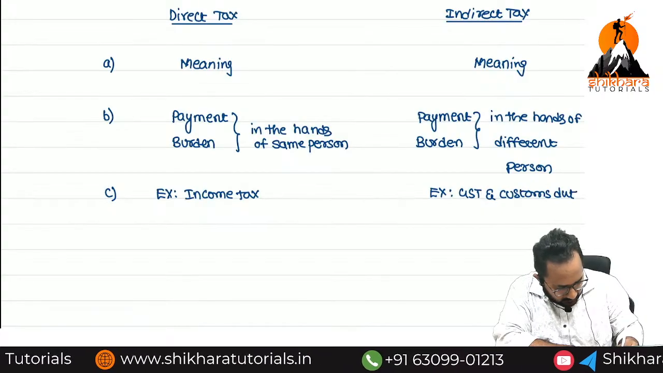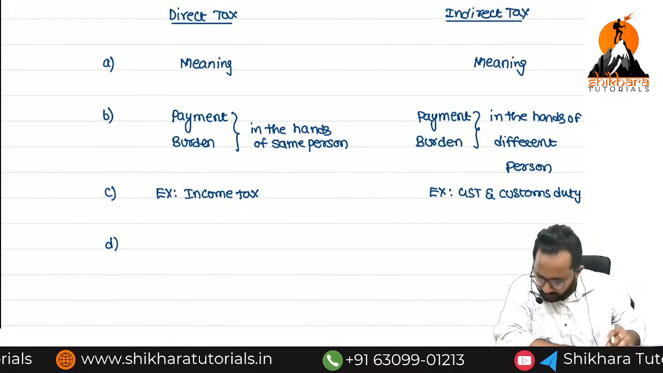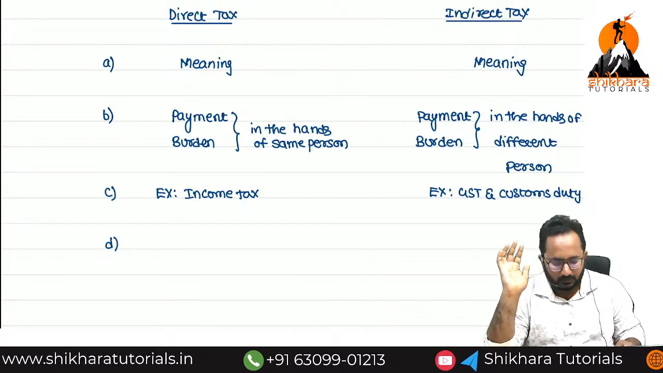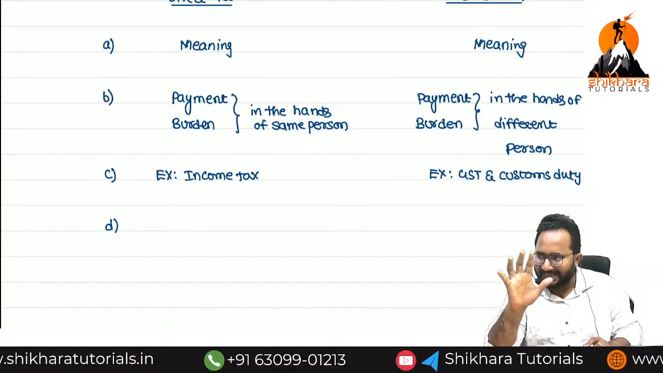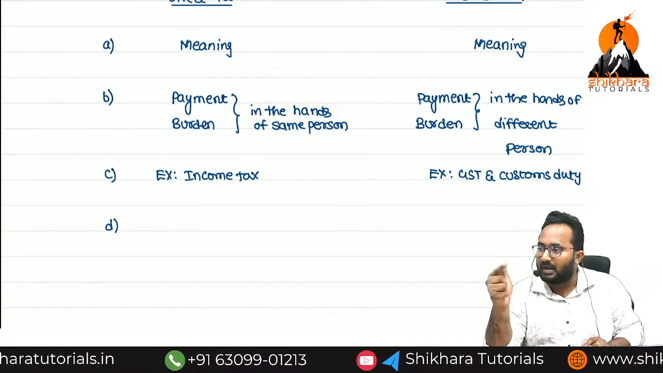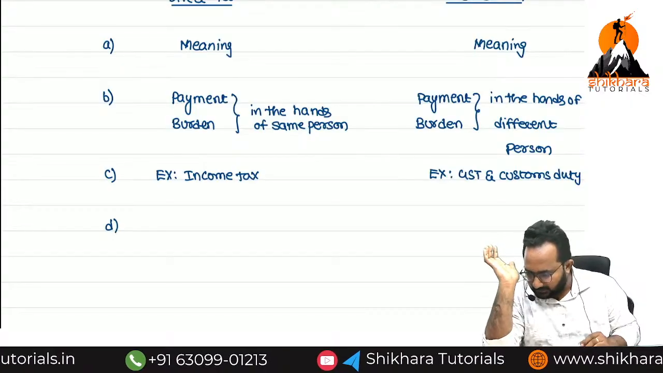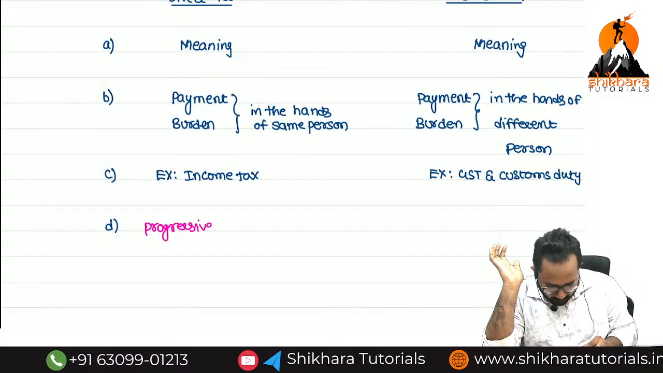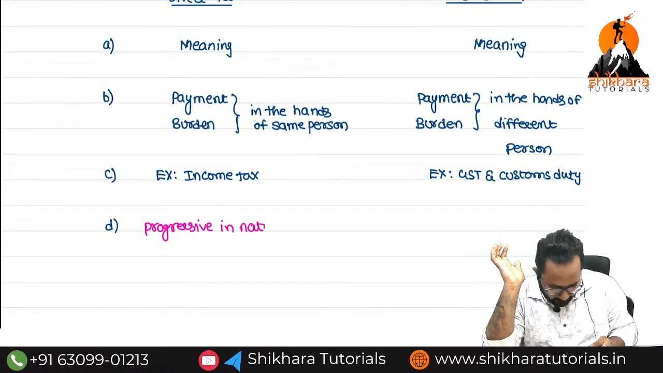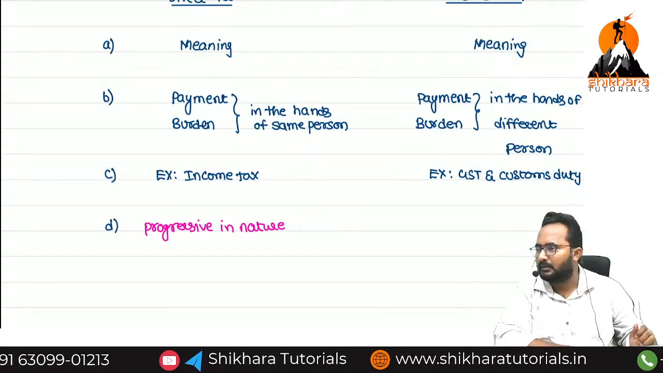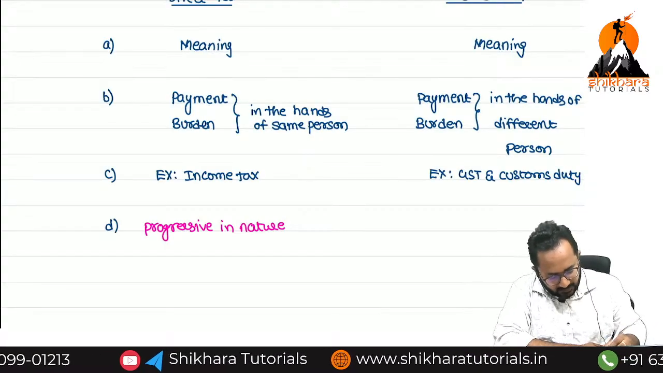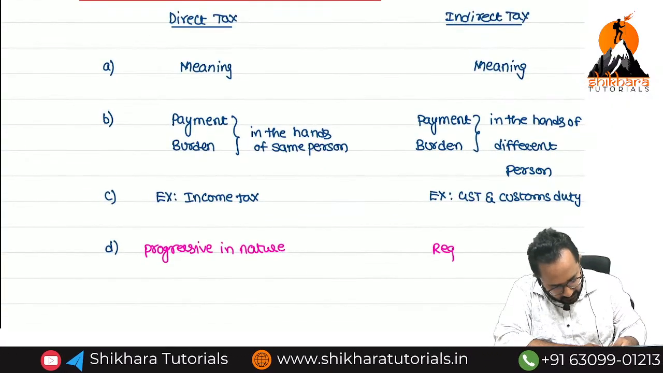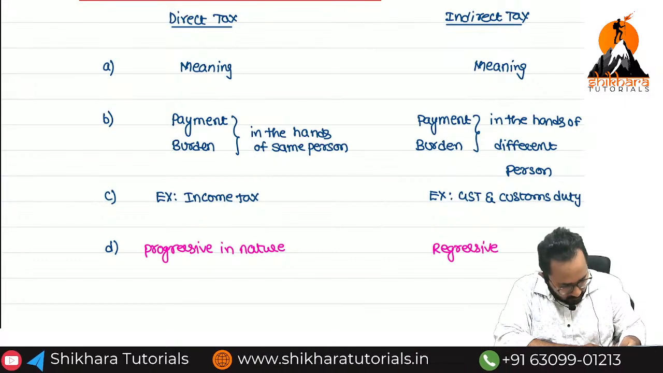Now last, before one I want to tell you, a very important MCQ. Always direct taxes are progressive in nature. What is that? Progressive in nature. Now if I am asking the same thing about indirect tax, that is on what? Regressive in nature. Progressive, regressive.